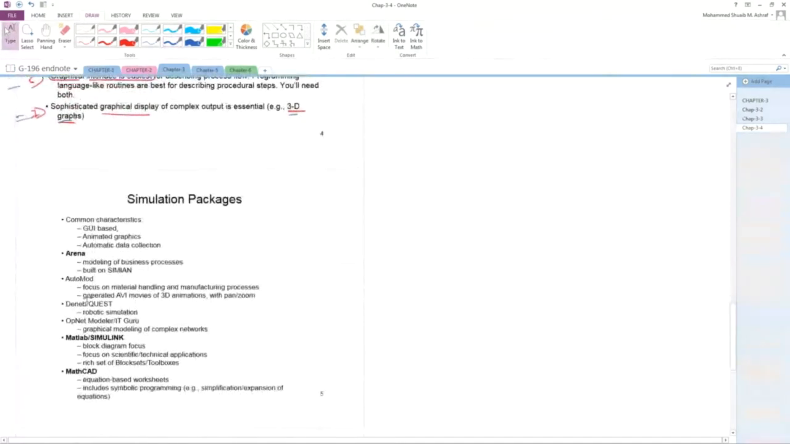This is theory, all theory, you have to remember it. Next, simulation package. The simulation package has three common characteristics. Number 1, GUI based, meaning it will support a graphical user interface. Number 2, animated graphics. Number 3, automatic data collection. These are the three characteristics of a simulation package.